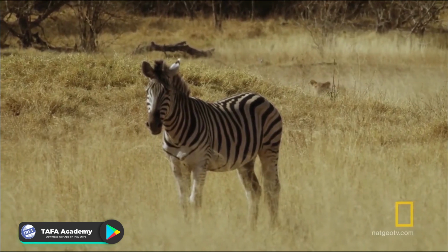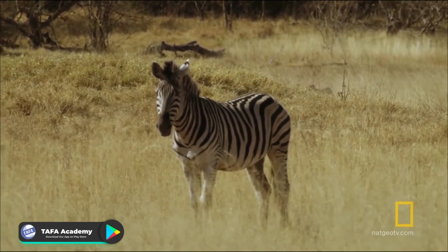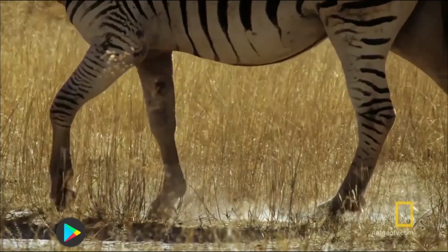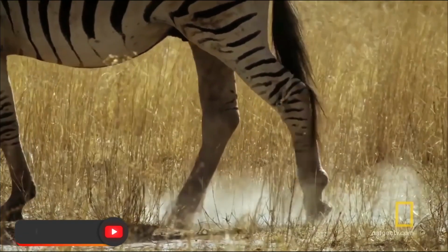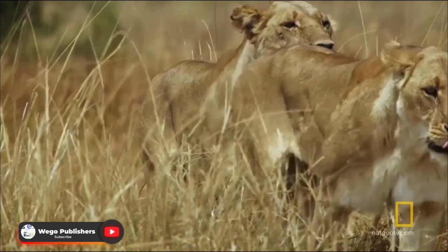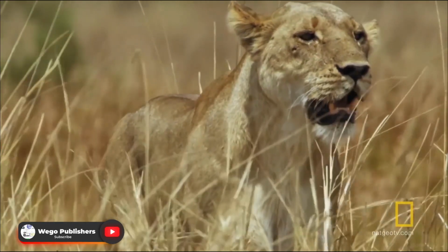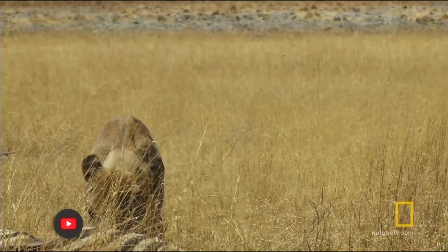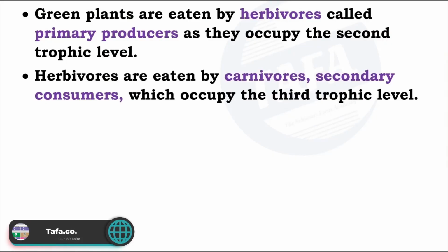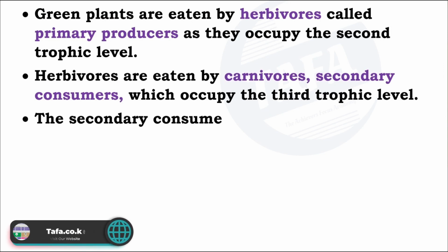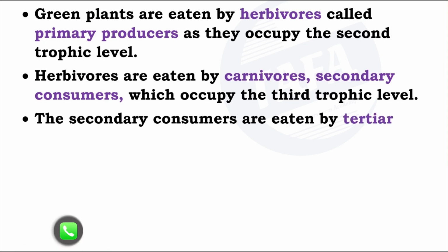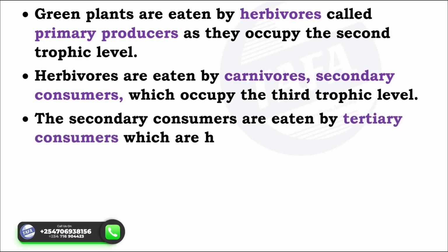Herbivores are consumed by carnivores. A good example of a carnivore is a lion, cheetah, or leopard. Because they are feeding on a herbivore, they are termed secondary consumers. The primary consumer feeds on producers or primary producers. The secondary consumers will feed on the primary consumer. Then the tertiary consumer will feed on the secondary consumer. And finally, the quaternary consumer feeds on the tertiary consumer.